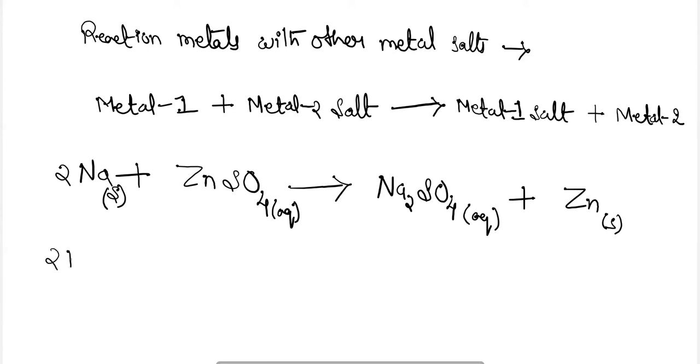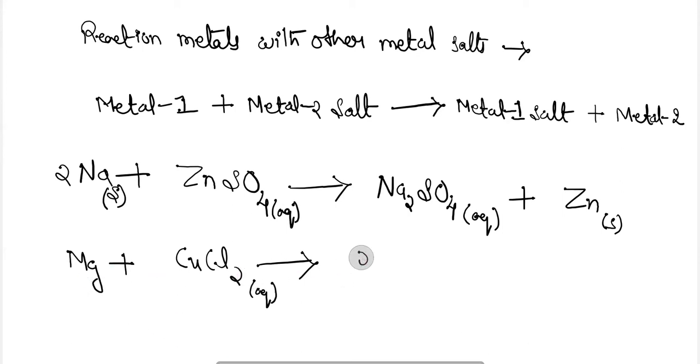Similarly, magnesium can displace copper from its copper chloride salt solution to form magnesium chloride, MgCl2, and copper metal will be released.